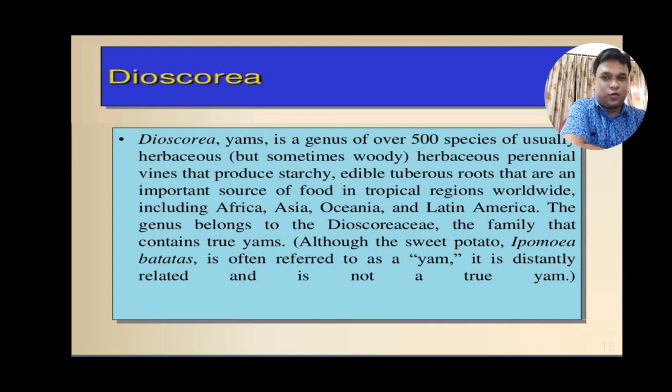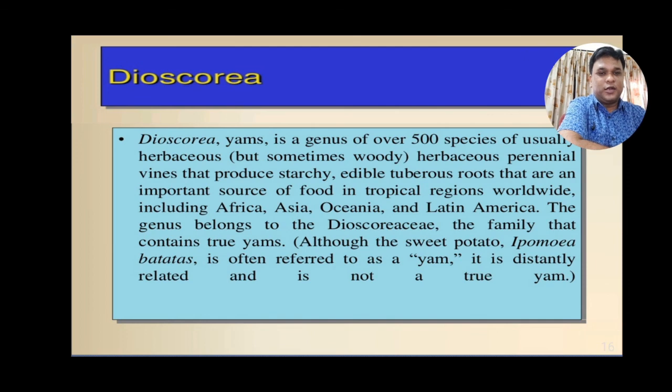It is grown in Africa, Asia and Latin America. The genus belongs to the family Dioscoreaceae, the family that contains true yams. Yam is the underground root. Traditionally, sweet potato, Ipomoea batatas, is sometimes also referred to as yam, but it is not a true yam.